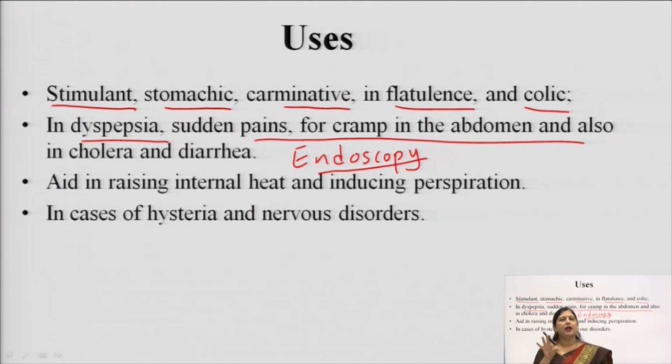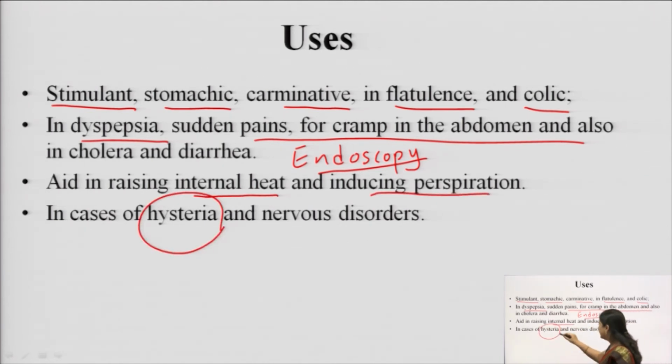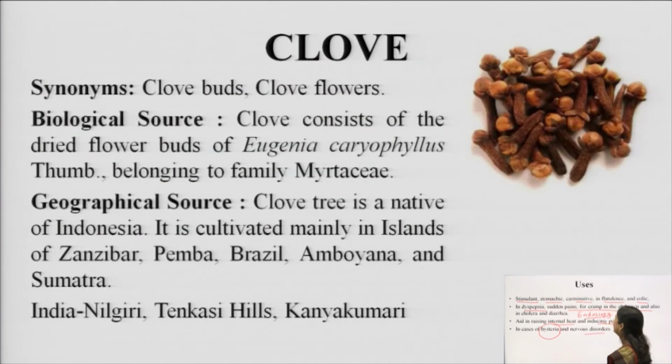That is why it is an anti-spasmodic drug or a smooth muscle relaxant drug. Then it also increases the internal heat and induces perspiration. It is sometimes given in hysteria, which is a CNS disorder, and other types of disorders to reduce the activeness of the patient.